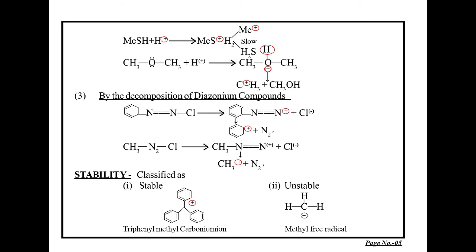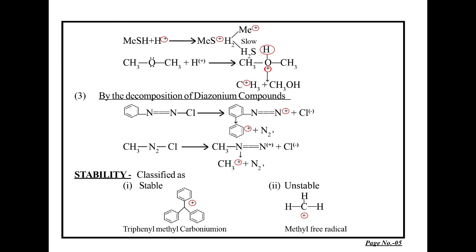Fourth process is by the decomposition of diazonium compound. We all know well that diazonium compounds are such compounds which contain nitrogen atom. Number of them is 2 and they have a specific structure. We already know that nitrogen is very good leaving group. So diazonium compound by nature, they are very unstable. They easily first ionize and produce diazonium ions positively charged.